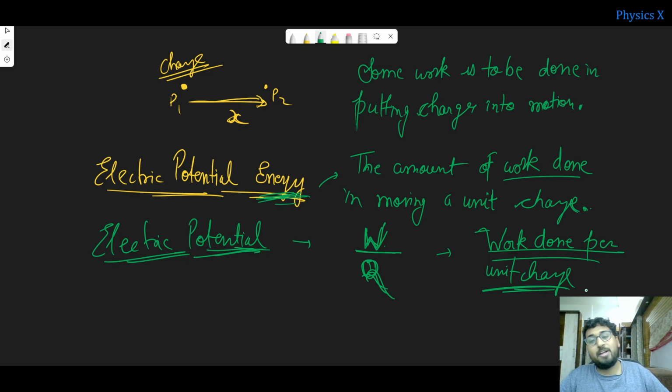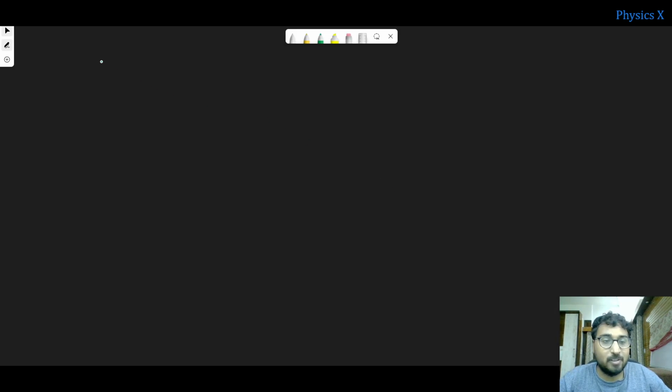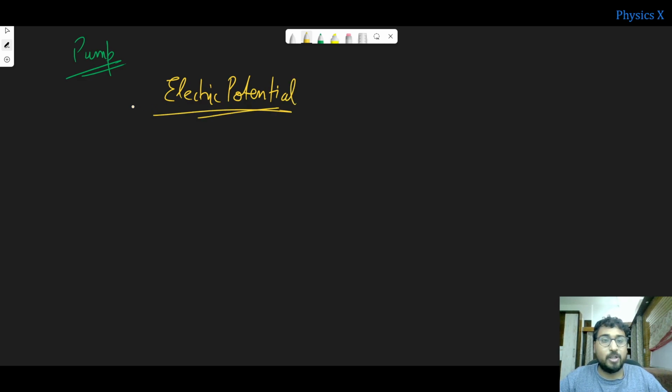Now on its own, if it has a potential energy, it can also move on its own. Suppose initially there's some energy with the electron, so now it has the capability to move on its own, and that capability, that is the work done per unit charge, we call it the electric potential. So the pump which I was talking about is nothing but electric potential. This is what an electron or a charge must have in order for it to move. What is electric potential? It is sometimes denoted by V also, and we call it work done per unit charge, right?